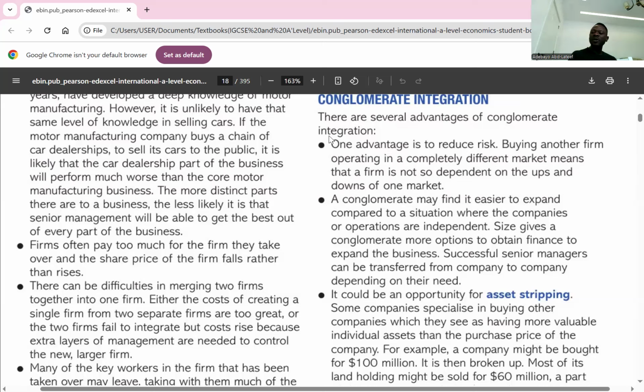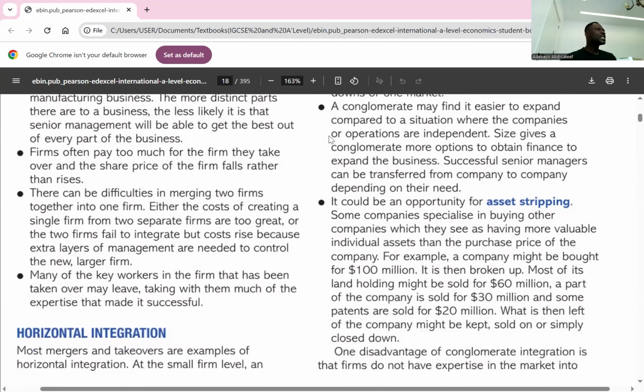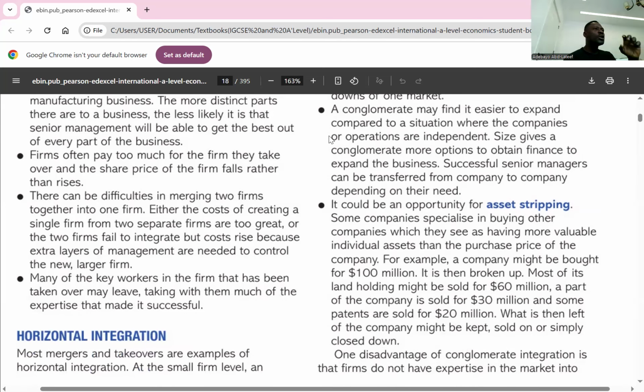Two, it allows flexibility for expansion as successful senior managers can be transferred from company to company. If in company A there are successful managers, you can transfer them to company B that is lacking that managerial skill. So there's flexibility when you want to expand. The third one is an opportunity for what we call asset stripping. It simply means you figure out that a certain company has valuable assets, then you buy that company so that you can make profit out of the assets.